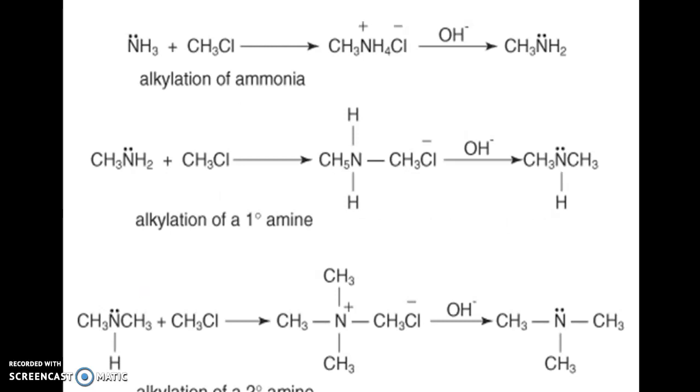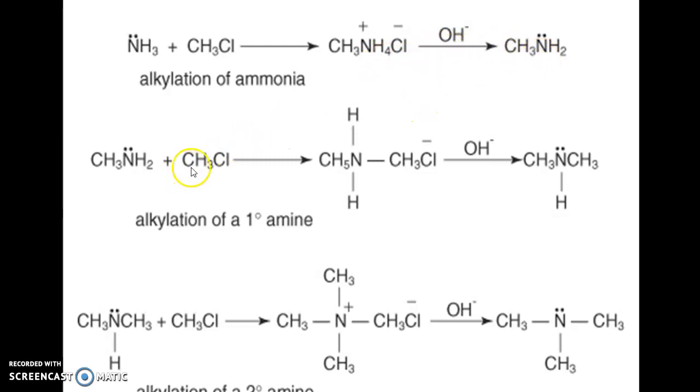This is one example of the alkylation of ammonia method, that is methyl chloride. When treated with 1 mole of ammonia, it forms methyl ammonium chloride, and this on hydrolysis gives methyl amine.